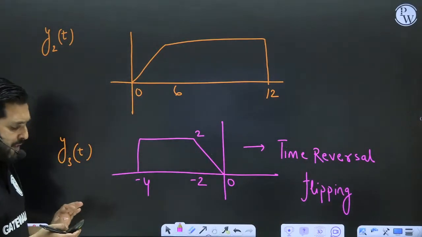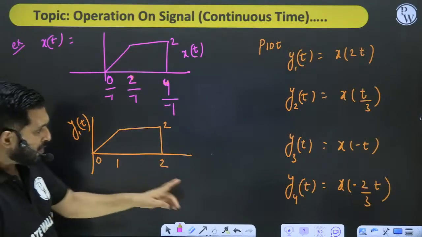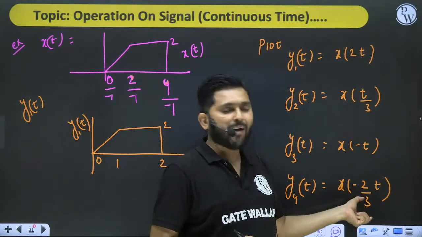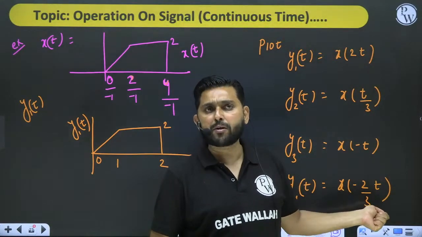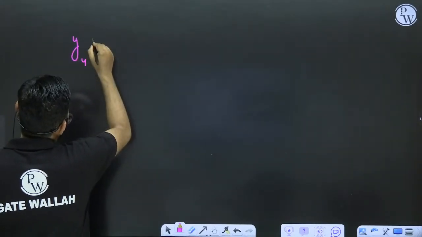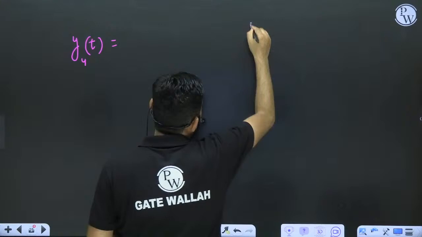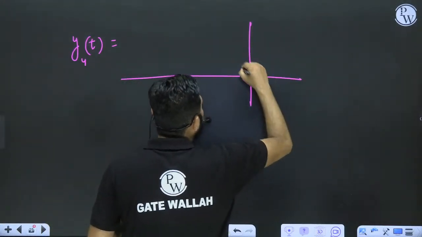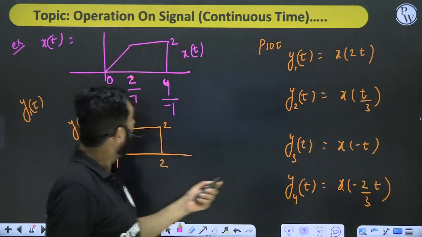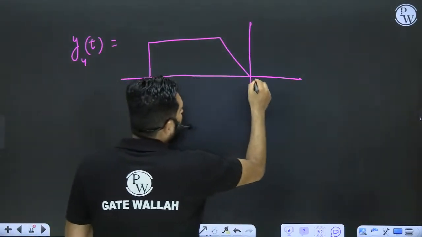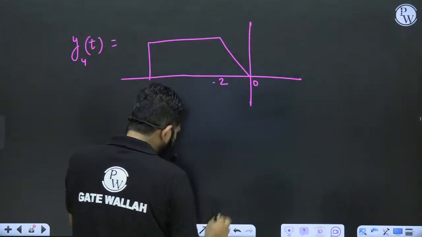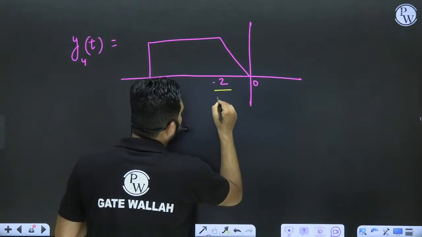Now, what is the next operation? We have reversal because the minus sign is there, and now we have to divide it by 2 by 3. This means, what is y4t? y4t is reversal, of course, because the minus sign says so. And now this is 0, this is 2, this is -2, sorry, and this is -4. Now what we have to do is divide by the factor 2 by 3.